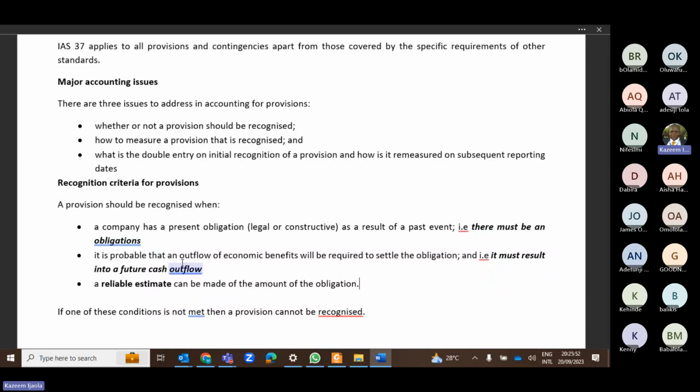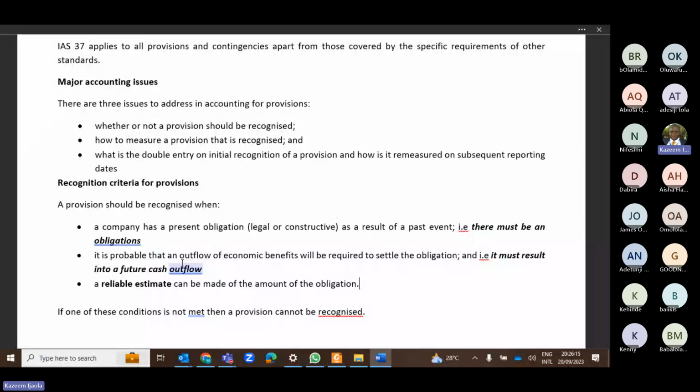Then the third one is, okay, sir, how much is involved? And if the OFC tells you the amount involved is 6 million, and you ask, how did you arrive at the 50 million, sir? You should ask, oh, we use this. If you are certain, you tick, then you can now create your provision. So don't behave like a dummy accountant that somebody will just ask you to create this provision, and you will not even know what it is meant for. You should be able to ask these three questions.